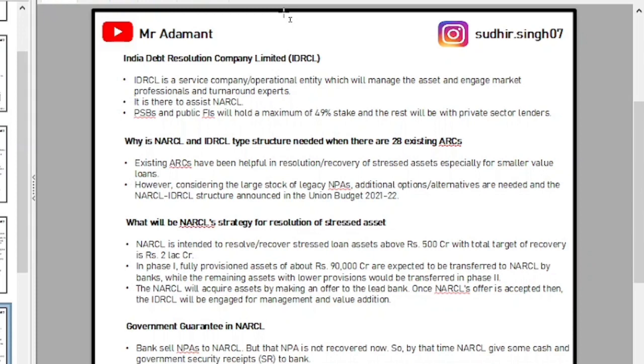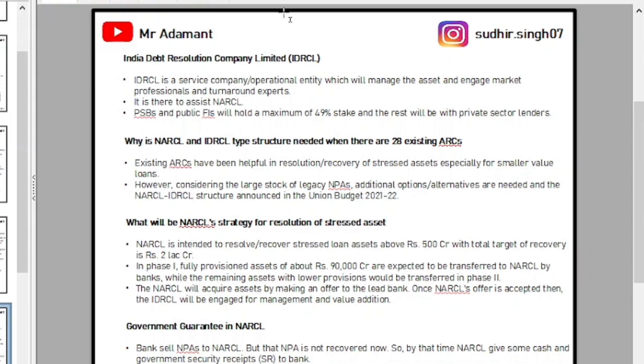Now, one question that comes to mind is why the NARCL and IDRCL structure is needed when there are 28 existing ARCs available. ARCs are basically used for smaller value loans, but for higher value loans we needed the NARCL and IDRCL structure, which covers NPAs above 500 crore rupees. The NARCL and IDRCL structure was announced in Union Budget 21-22.